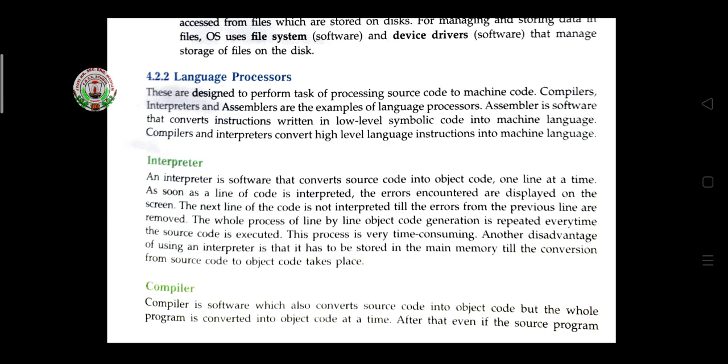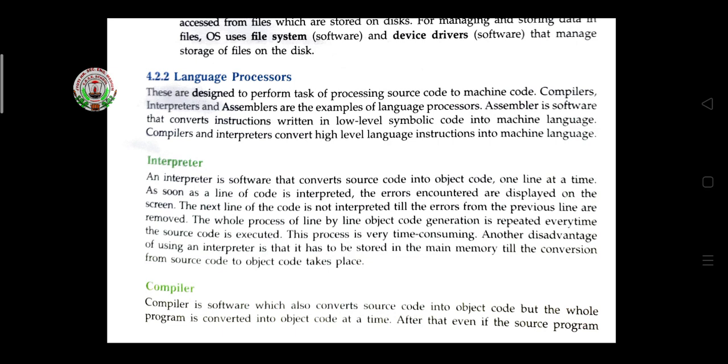So language processor means changing the high-level language into machine language. An interpreter is software that converts source code into object code, one line at a time. As soon as a line of code is interpreted, the errors encountered are displayed on the screen. The next line of code is not interpreted till the error from the previous line is removed. The whole process of line by line object code generation is repeated every time the source code is executed. This process is very time consuming. Another disadvantage of using an interpreter is that it has to be stored in the main memory till the conversion from source code to object code takes place.